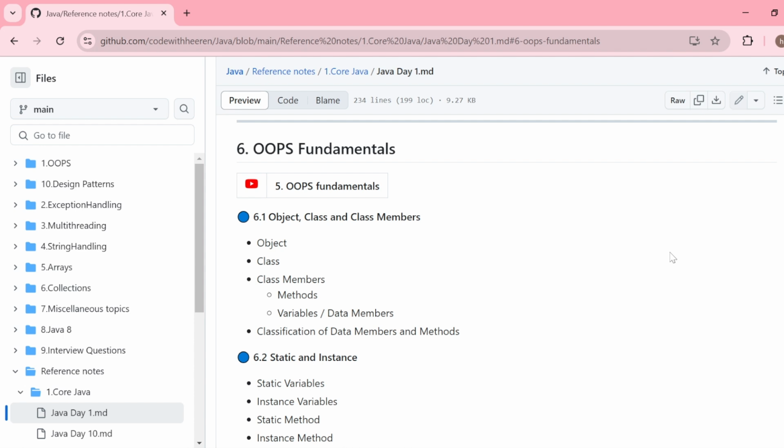So the technology vendors in 1985, when they introduced C++, introduced the OOPS concept for the very first time. They understood that every time we are going to deal with real world objects, and that's why they started thinking about this concept of OOPS. If we need to deal with real world objects, we should create a memory container which will hold real world object data. And that's why this concept comes, OOPS.